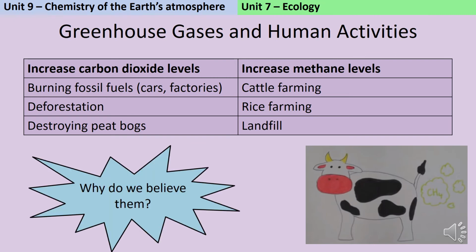This is another part of the specification where it's really likely that you get questions about the scientific method. So why do scientists publish their data? Why do people believe them? And so you need to have this idea that there's a huge amount of data and lots of different scientific groups around the world have done the same experiments and have been able to verify each other's data and show that there isn't any bias there and that this is objective fact, that the levels of these gases is increasing and that it probably is our fault and that it probably is going to contribute to global climate change.